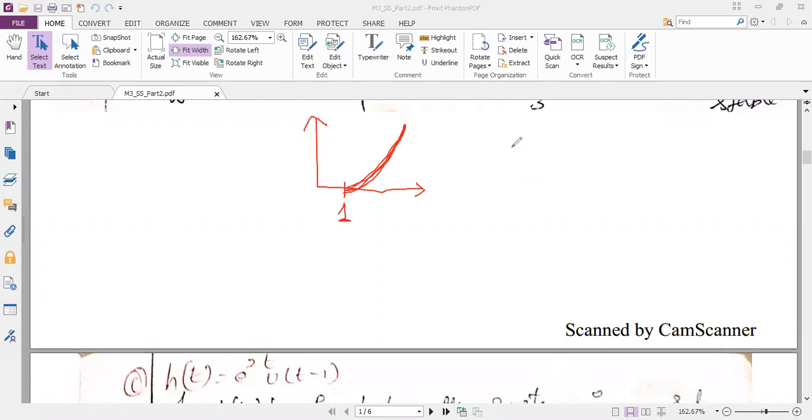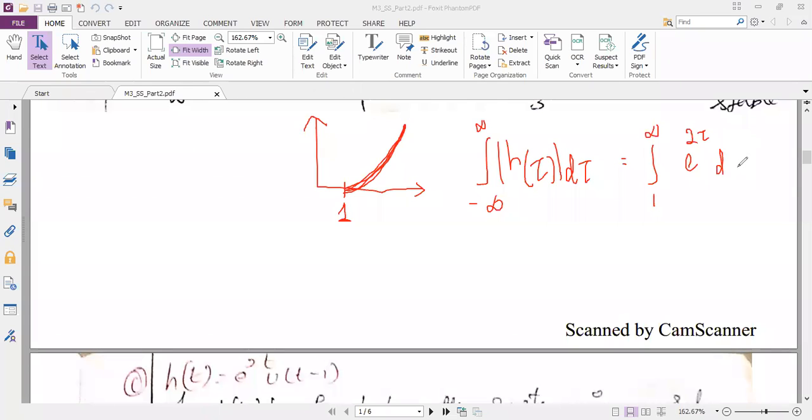Now the important thing is the stability, we have to do it here. The integral from minus infinity to plus infinity of magnitude of h of tau d tau. That is the formula. Let me substitute the e power terms. So it is equal to the integral from 1 to infinity of e power 2 tau d tau.